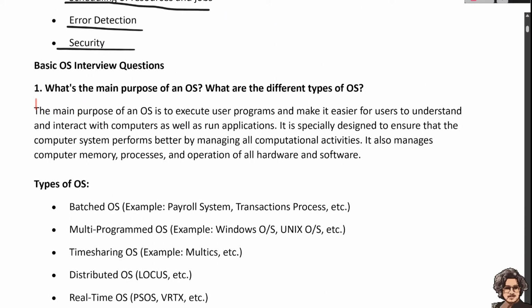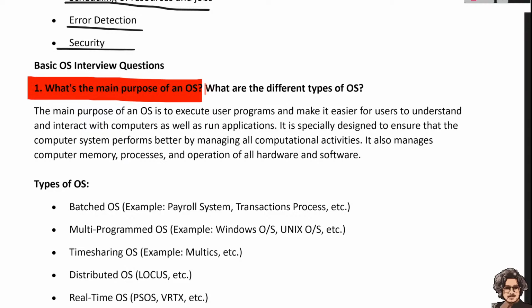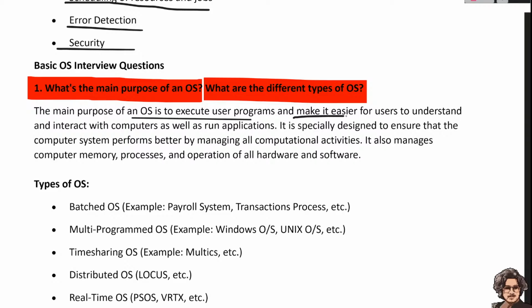The second question is: what is the main purpose of the OS and what are the different types of OS? The main purpose of the OS is to execute user programs and make it easier for the user to understand and interact with the computer as well as run applications.